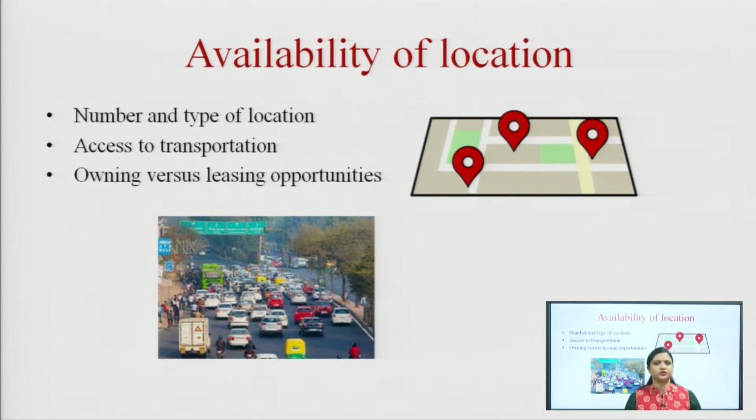And the second one is access to transportation. Obviously, if you want to offer products to the customer, the customers must be able to access your products. So how will they be accessible? You look at the transportation factor, that is, whether transportation facility is available in that particular area or not. You have to be very careful about it, because if transportation is not available, going there is not easy, and customers will switch their preferences to another location or another store. So there must be transportation facility available there.